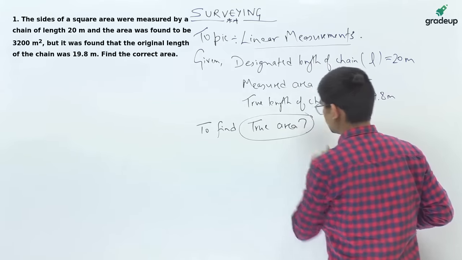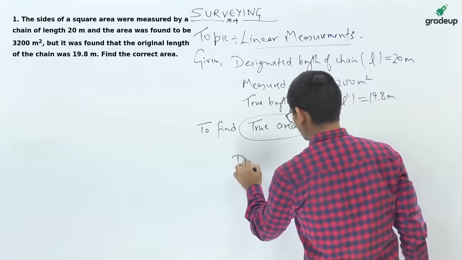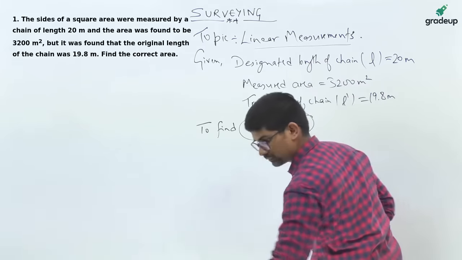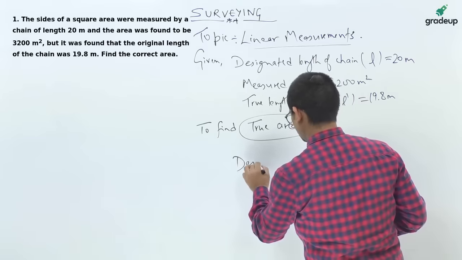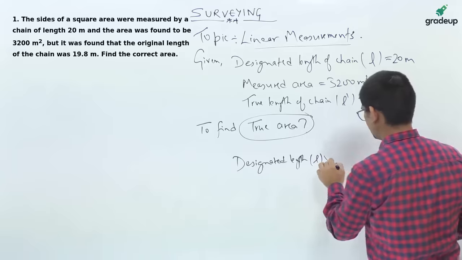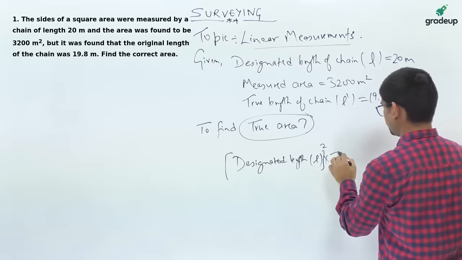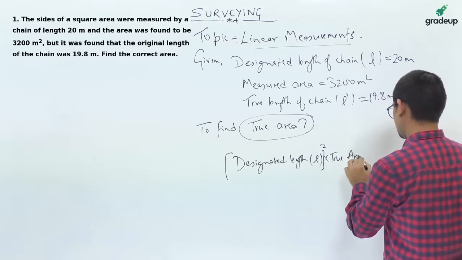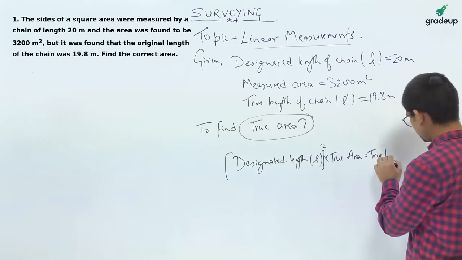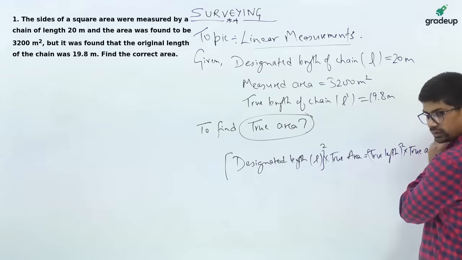Now you know the relation: the designated length L squared multiplied by the true area is equal to the true length of tape squared into the measured area.